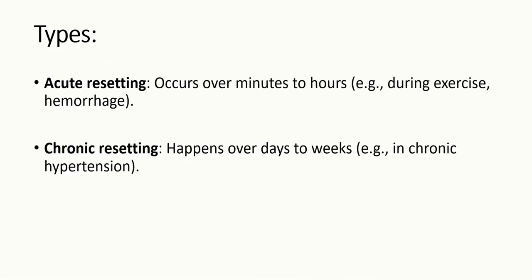There are two types, acute resetting and chronic resetting. Acute resetting occurs within minutes to hours, usually seen in case of exercise or some emotional stress. Remember, it is temporary and it is reversible.